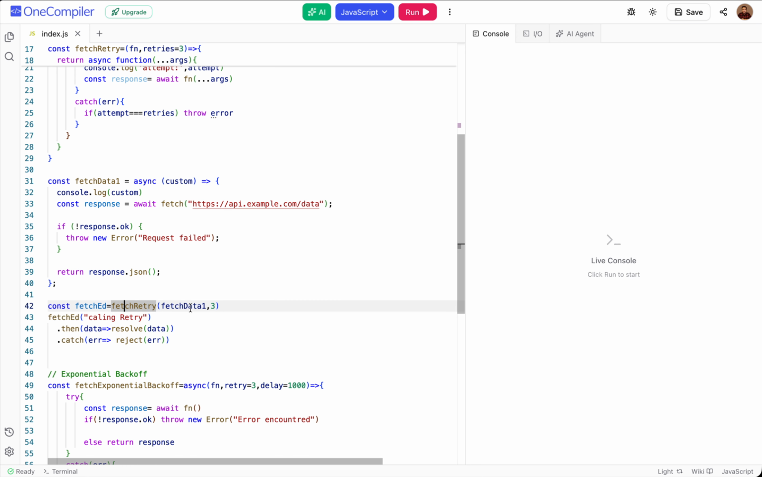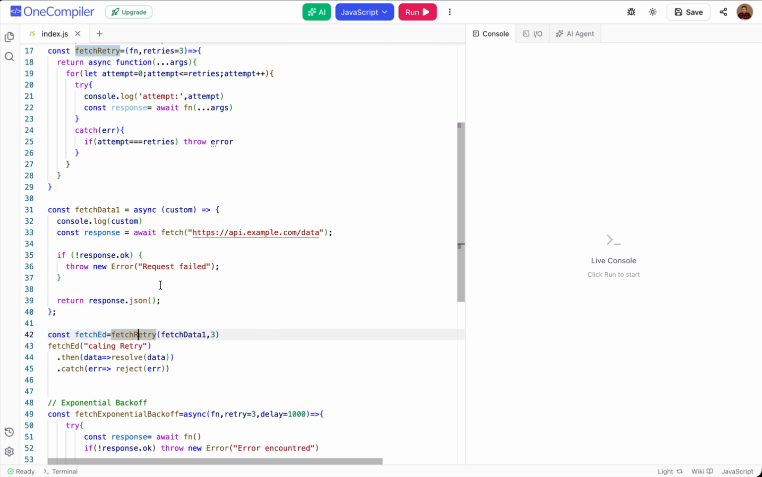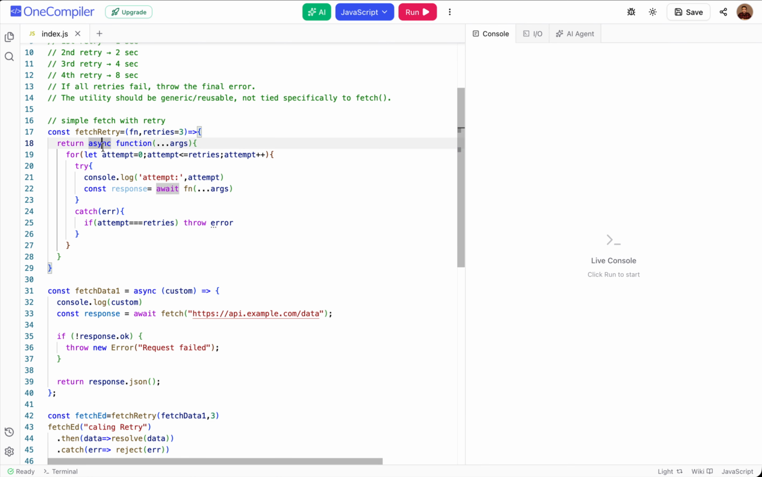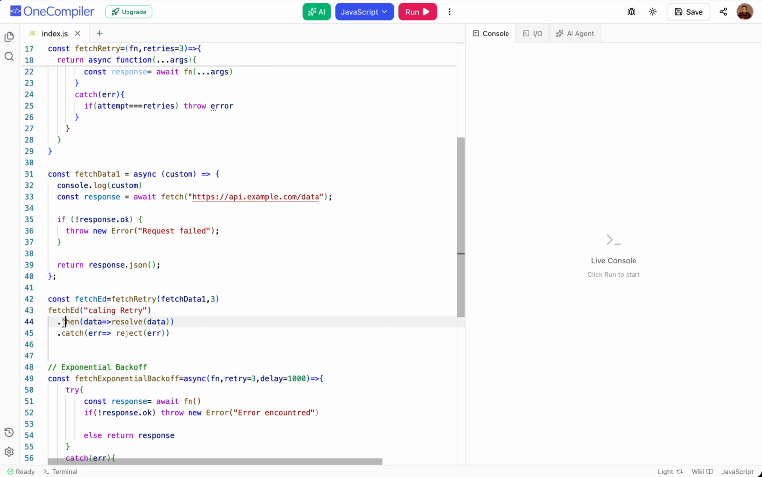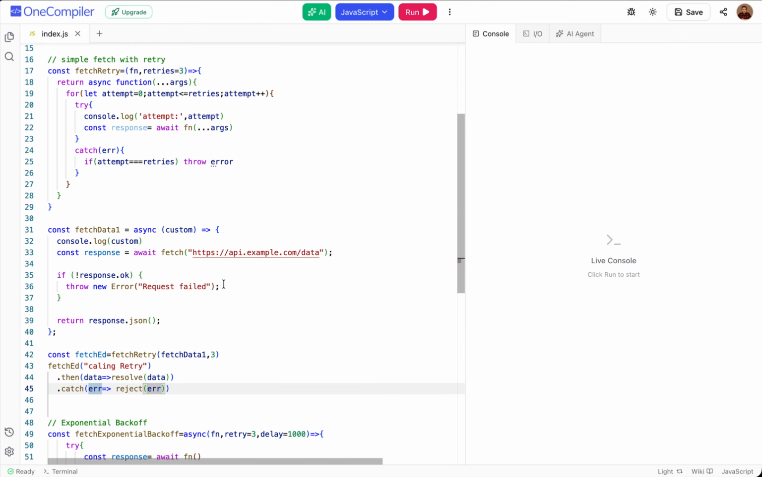Then we have this fetch add function which will be initialized with fetch retry, with the function that we need to call. The callback function will be fetch data, and the number of retries. Now this fetch retry returns us an asynchronous function, which in turn results in a promise. So fetched would be a promise. We need to pass some custom argument. It's totally up to us, so I took a custom argument. It will just be logged over here, so no issues on that. And then for whatever data we are calling, if it gets resolved, we will log the data, or if it gets an error, we will log the error, right? So let's just check this.